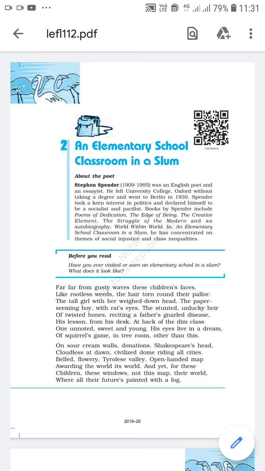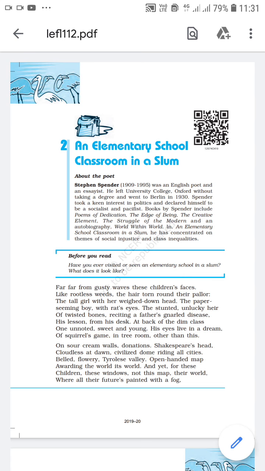The stunted, unlucky hair of twisted bones reciting a father's banal disease. The poet is saying, then there is another boy who is physically disabled. The stunted, unlucky hair. Stunted means जिसकी growth properly नहीं होती, retarded growth होती है जिसकी. Unlucky hair of twisted bones.